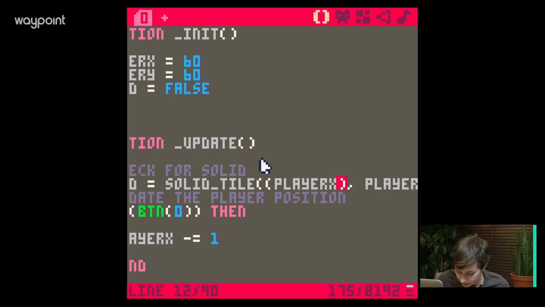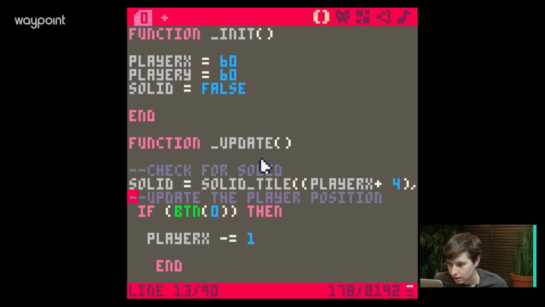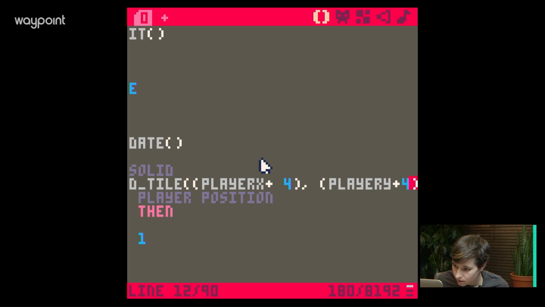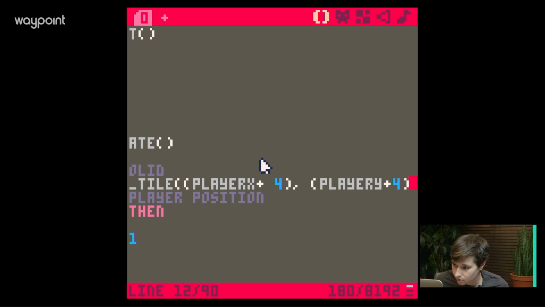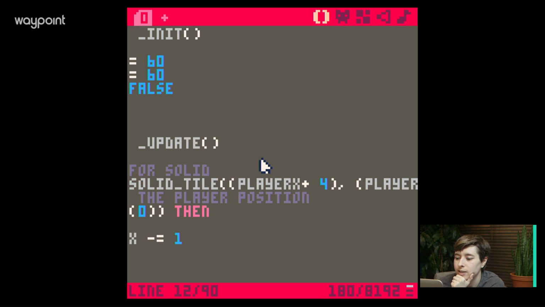Player X +4, and then player Y +4. I think that's another parenthetical here. Oops. Player Y +4. And then close that, right? Okay, let's count and let's make sure we're doing our math right. Okay, solid tile. Yep, is this good? All right, cool.